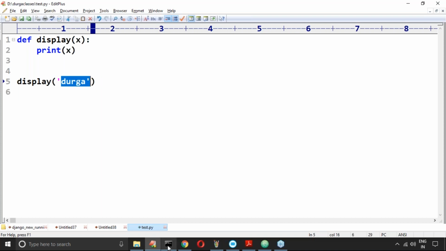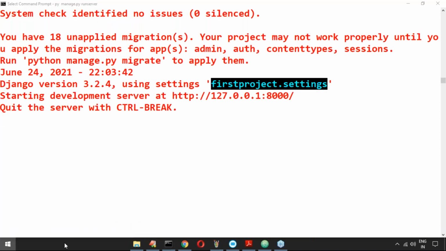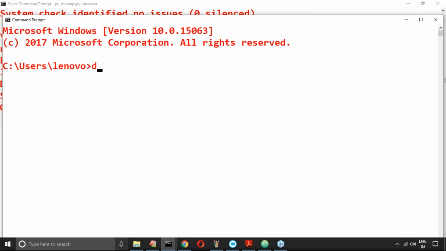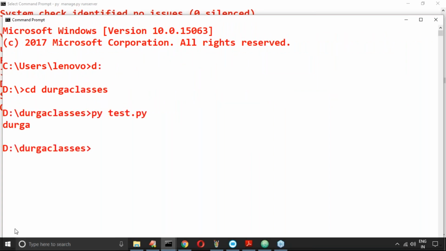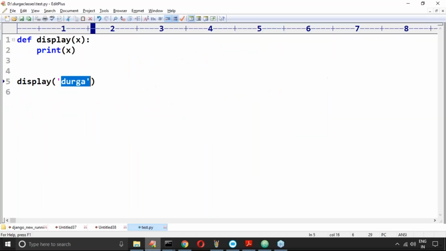Now let me execute this one, python test.py. Happily, Durga is going to get the chance. Now, if I call display of 10, what is this hexa type?